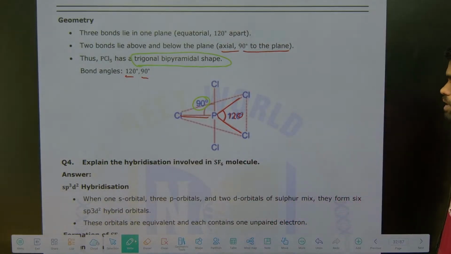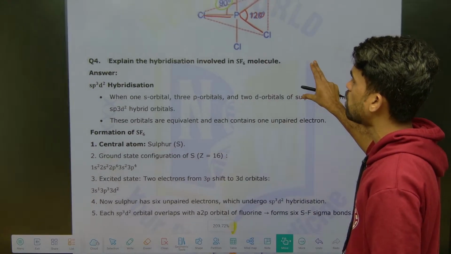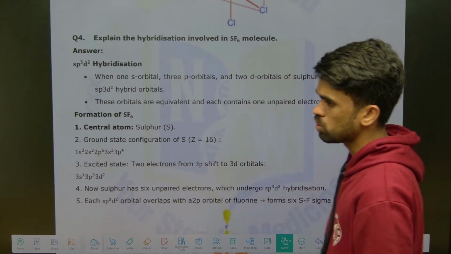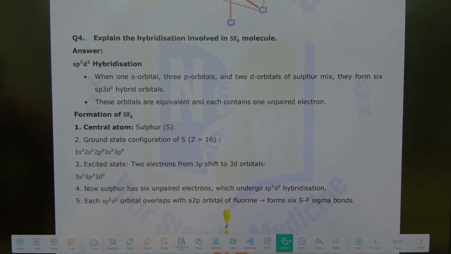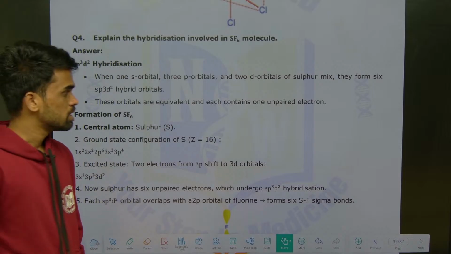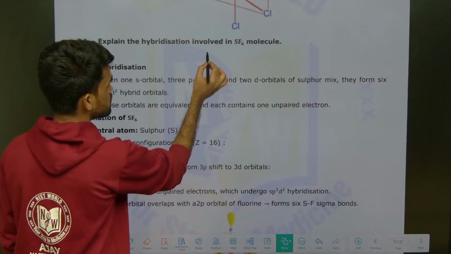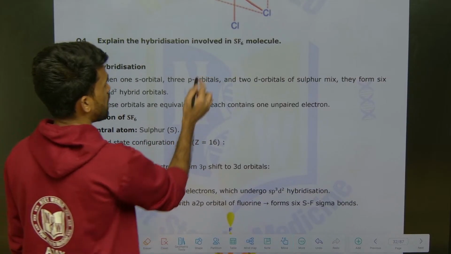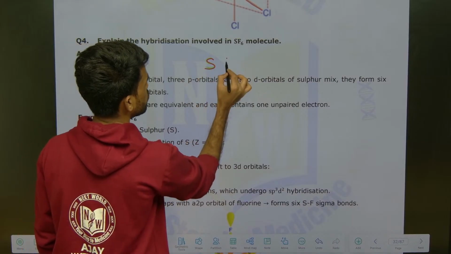Next one is: explain the hybridization involved in the SF6 molecule. They are asking the hybridization involved in the SF6 molecule. Again it is very easy, similar to the above discussion. Here sulfur belongs to the 16th group, so it has 6 valence electrons. And how many fluorines are there?